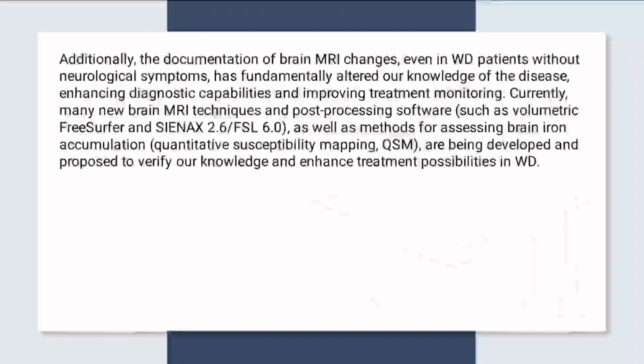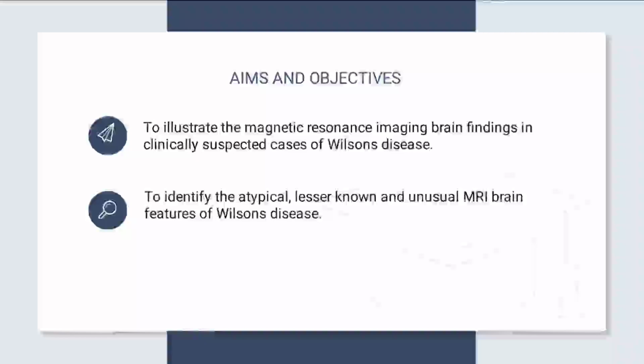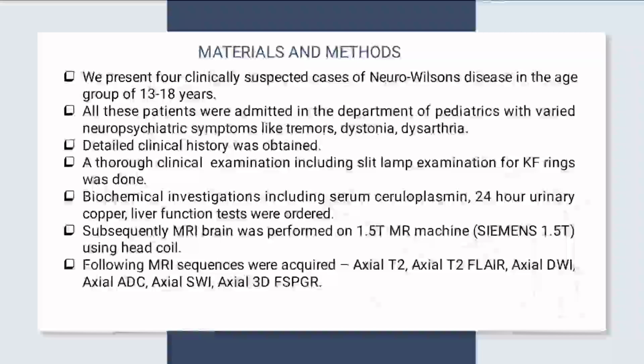The aim of this study is to illustrate the magnetic resonance imaging brain findings in clinically suspected cases of Wilson disease, to identify the atypical, lesser known, unusual MRI brain features of Wilson disease. We present four clinically suspected cases of neuro Wilson disease in the age group of 13 to 18 years. All these patients were admitted in the Department of Pediatrics with varied neuropsychiatric symptoms like tremors, dystonia, dysarthria.